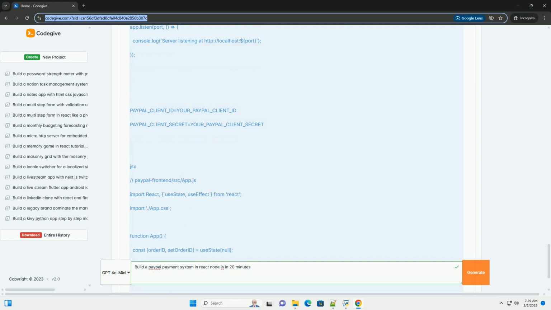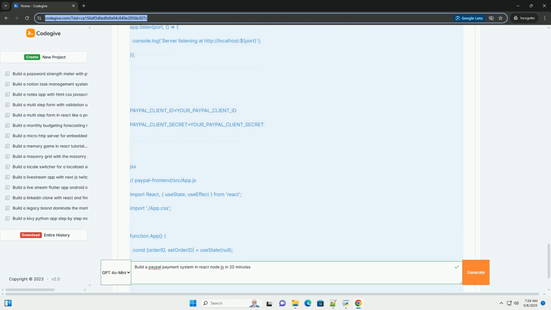2. Backend, Node.js/Express. Create an API endpoint to create a PayPal order using the PayPal API. Create an API endpoint to capture, finalize, a PayPal order using the PayPal API. Return success or failure responses to the frontend.